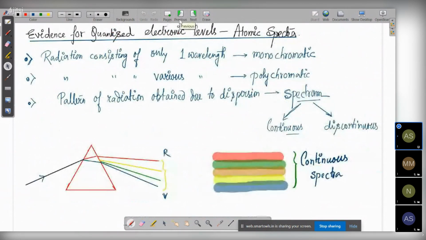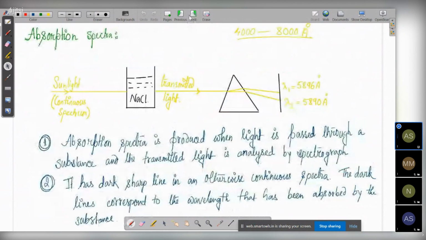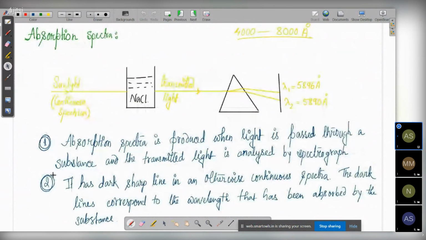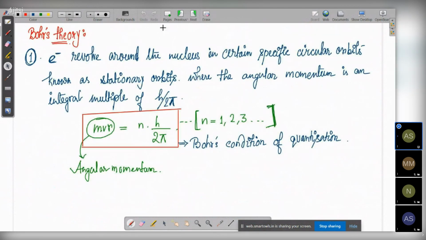Then there is the evidence for the quantized electronic levels, that is the absorption spectrum and the emission spectrum. Sometimes an important question comes, that is the difference between absorption and emission. So you need to know the difference between the absorption and emission spectra. Please do that.